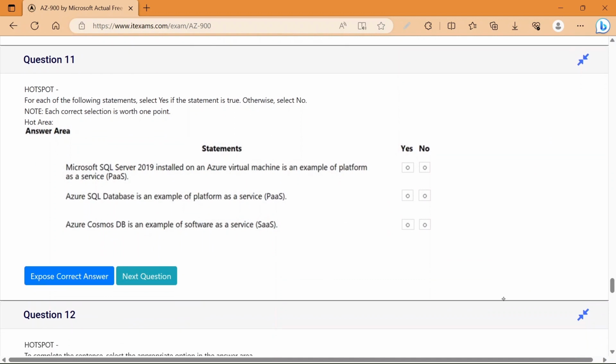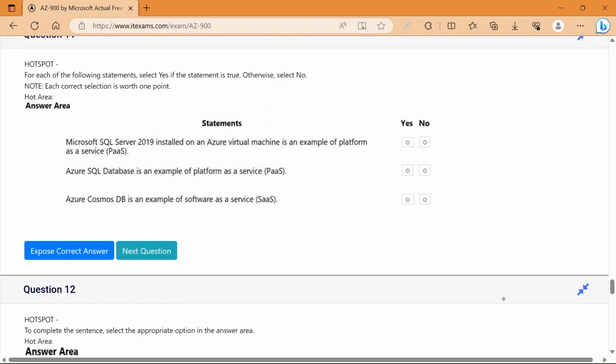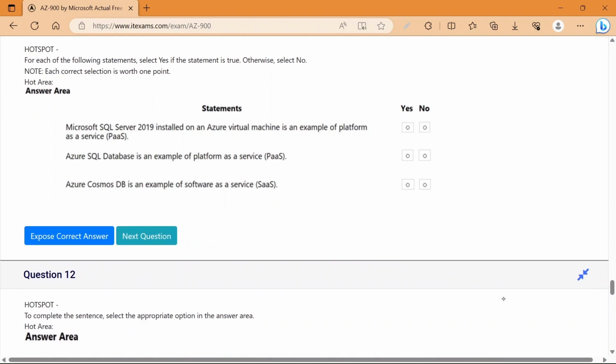Now the next question is question number 11. For each of the following statements, select yes if the statement is true, otherwise select no. So I guess most of the questions would be like this only. So you need to be thorough with the statements and you should be confident enough.